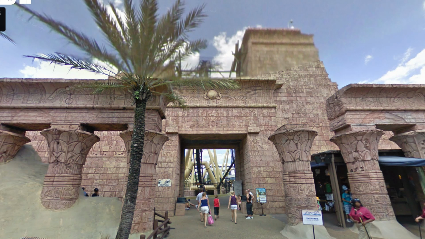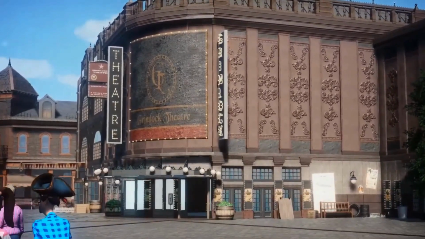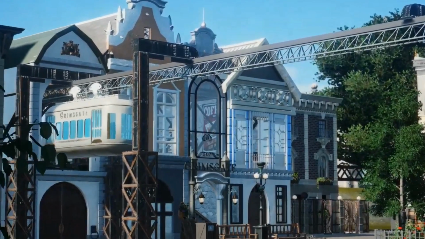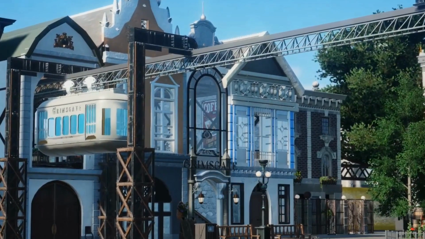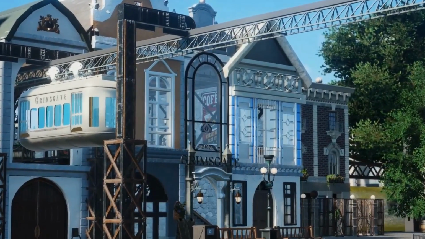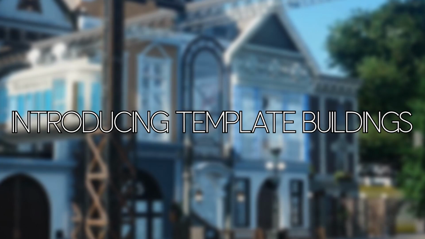Showcase the importance of thematic consistency throughout the layout. We'll explore how to align attractions, scenery, and architectural elements with our park's theme, creating a harmonious and cohesive environment that resonates with our guests. By staying true to our theme from start to finish, we can ensure that every corner of the park tells a story and delights the senses.